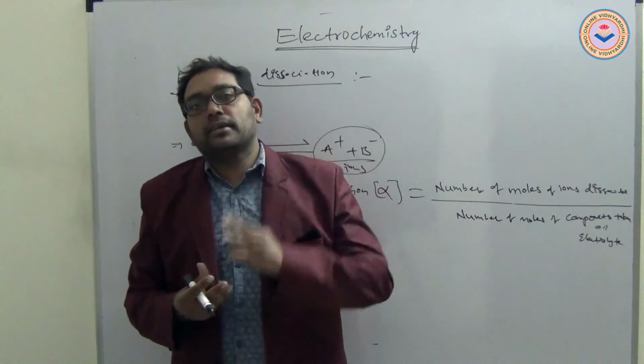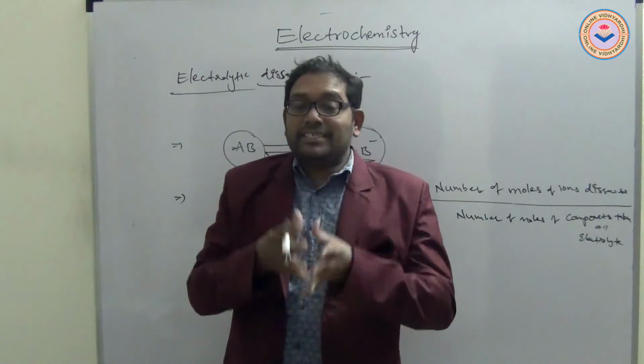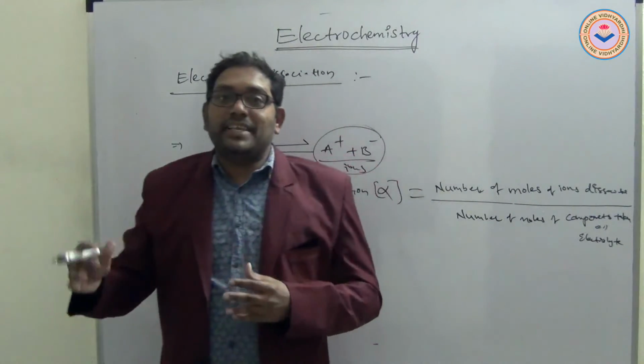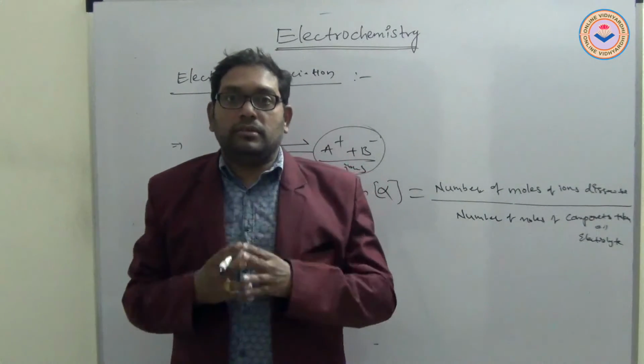So they are good conductors of electricity. Weak electrolytes conduct electricity very slowly because their dissociation takes time.